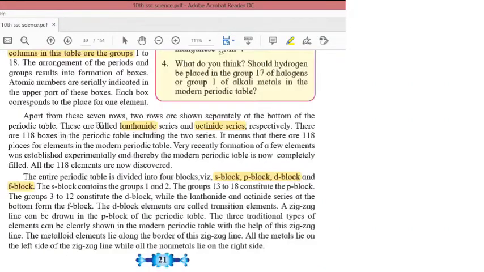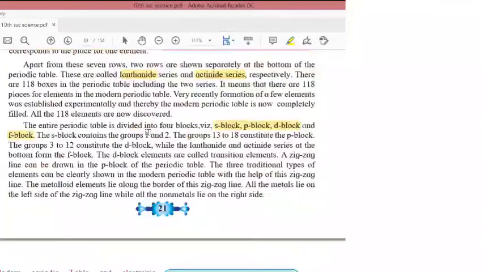So the S block contains groups 1 and 2. The groups 13 to 18 constitute the P block. Groups 13 to 18, P block.